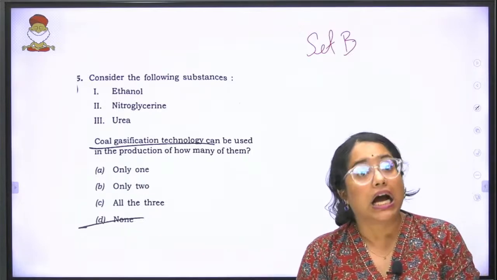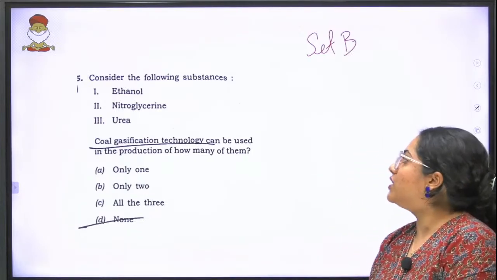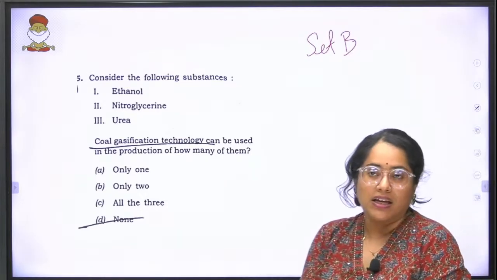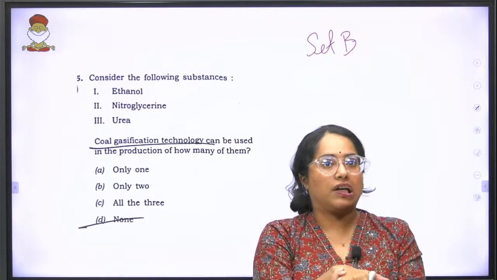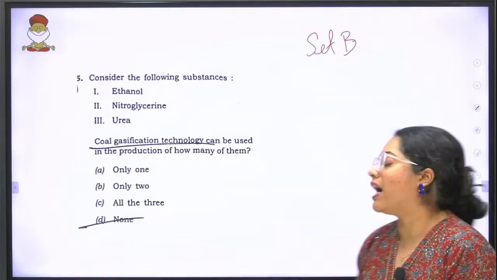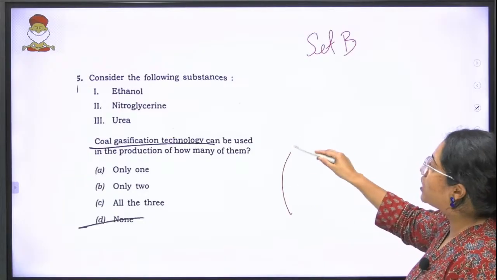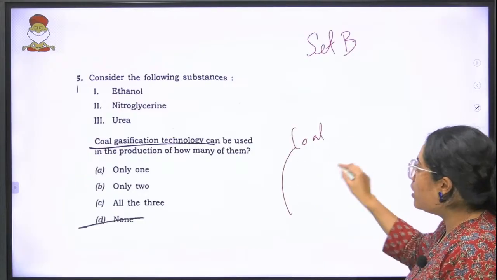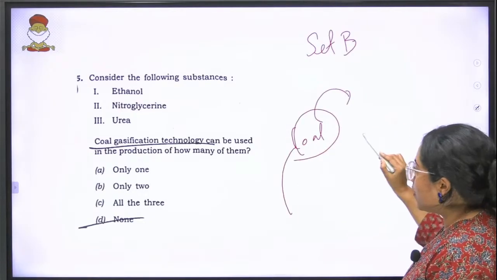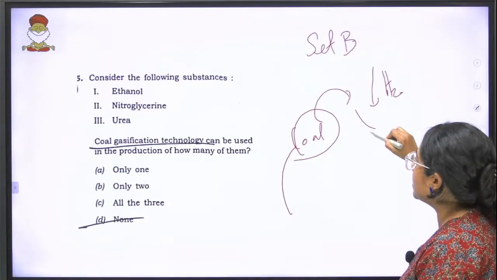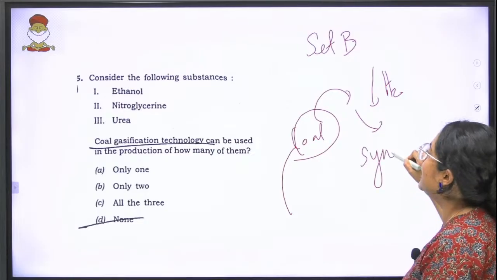They are asking, coal gasification technology can be used in the production of how many of them? Now here is where you have to understand, coal gasification primarily means that whatever byproducts you get after your production of coal, you combine it with certain elements of hydrogen, etc., and you create something called syngas.